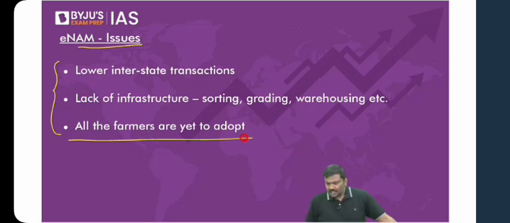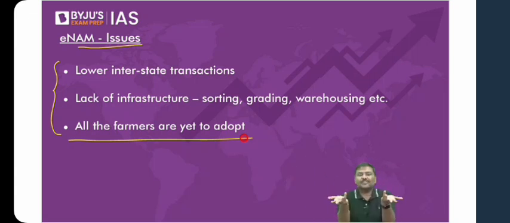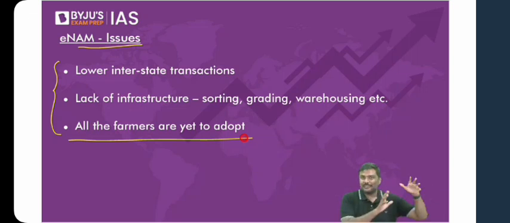Under ENAM, a good is procured by a trader from another far located state. It will increase transportation cost. Anyways, you're going to incur transportation cost. Imagine you want quality grades. Even if you went physically to that market, you would have to incur the transportation cost. In either case, there's a cost of transportation. But understand the logic here. I told you the problems of the APMC earlier. Don't you think the requirement of multiple licenses will be addressed? ENAM portal will facilitate trading. It will not reduce the cost of transportation. I hope you understand.